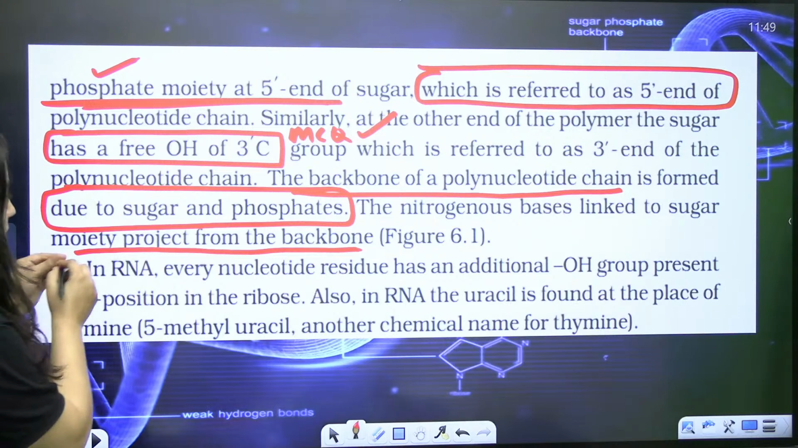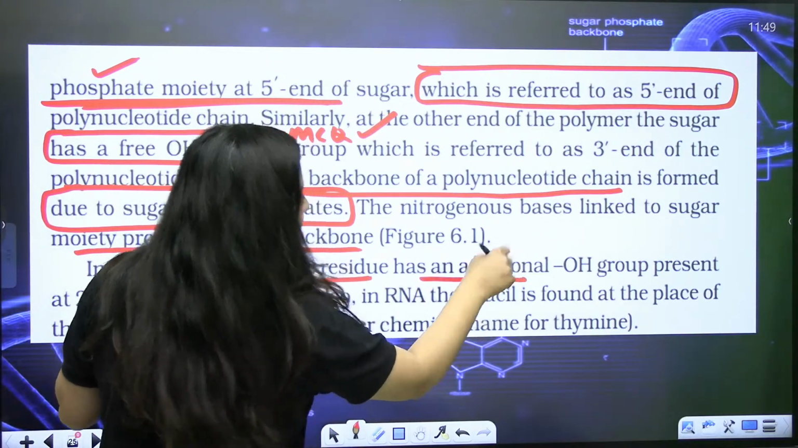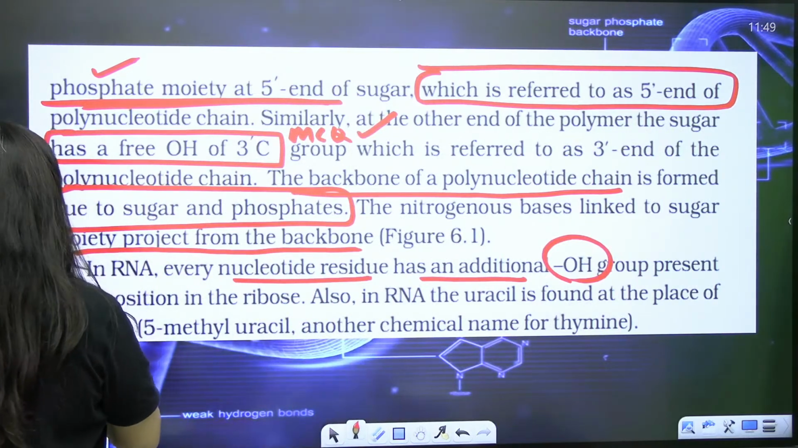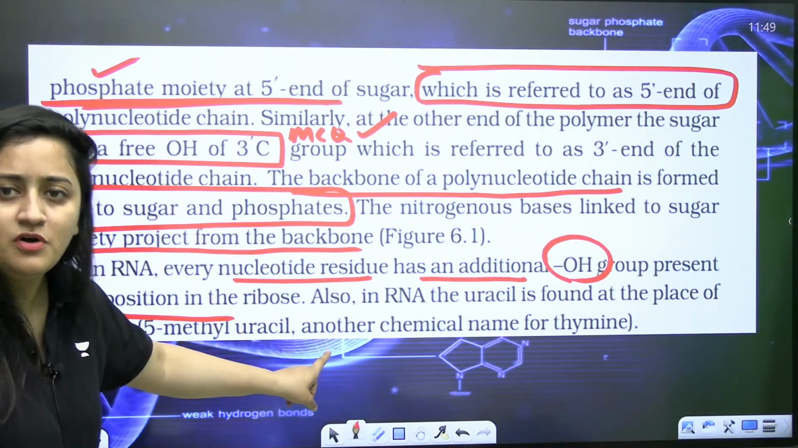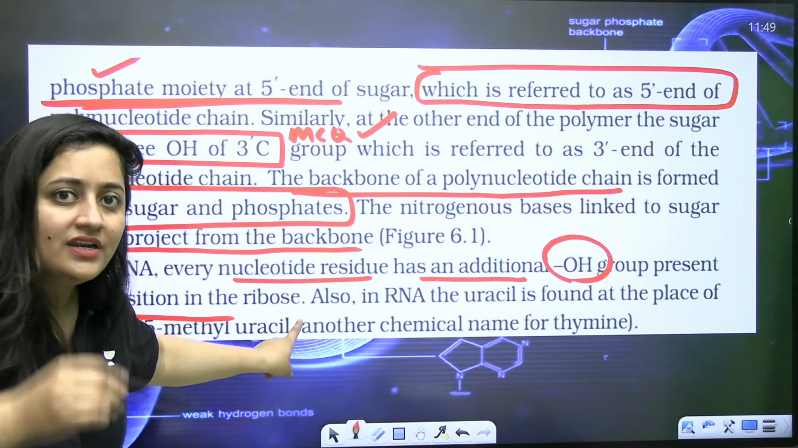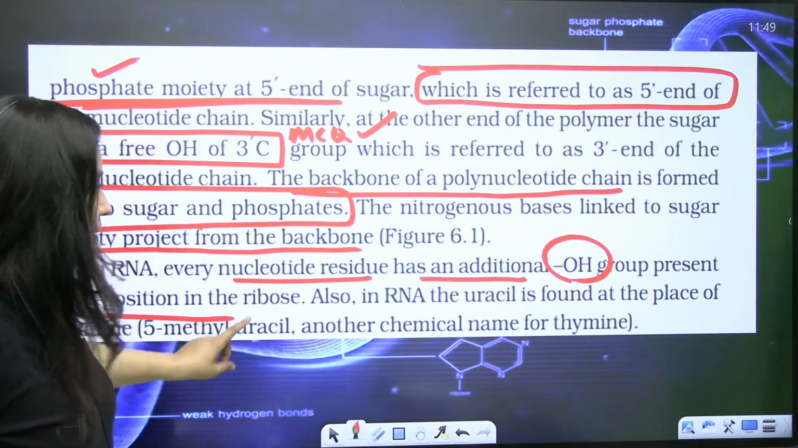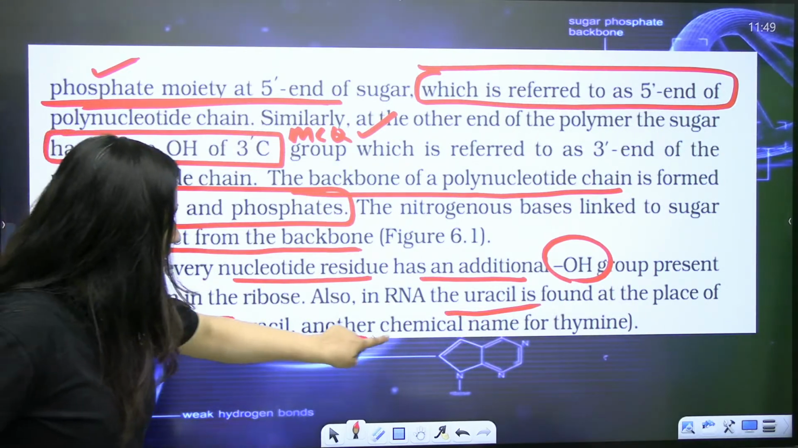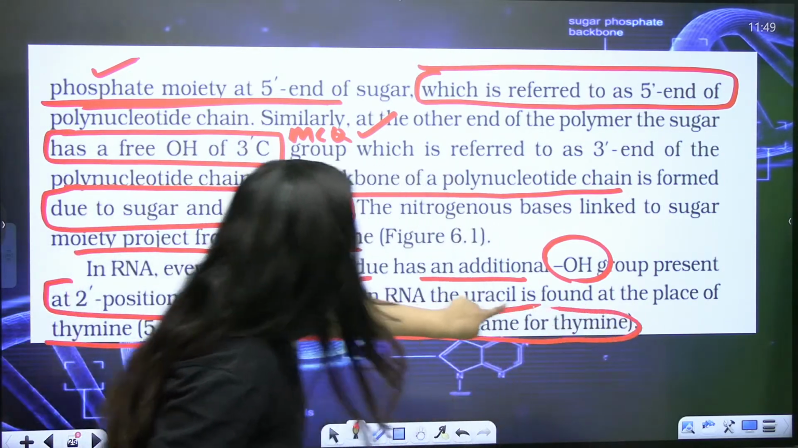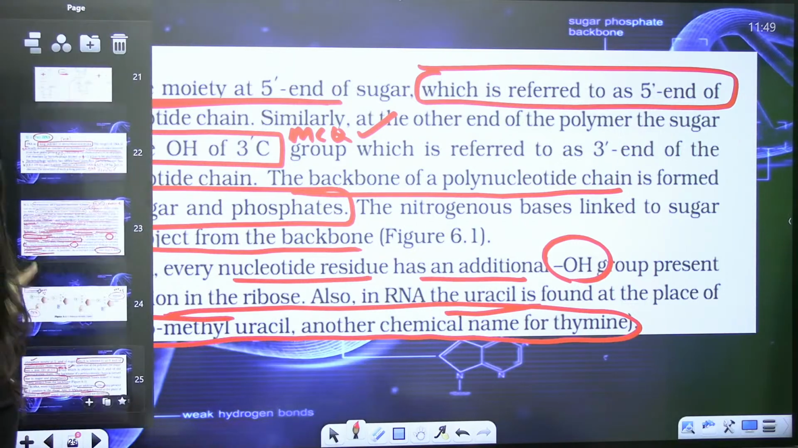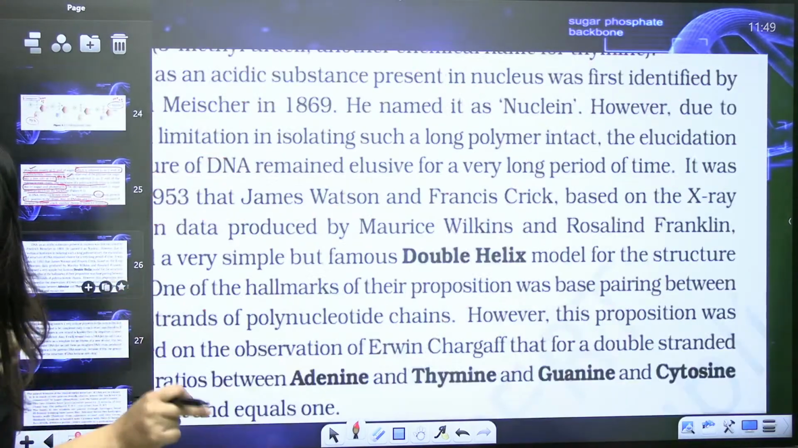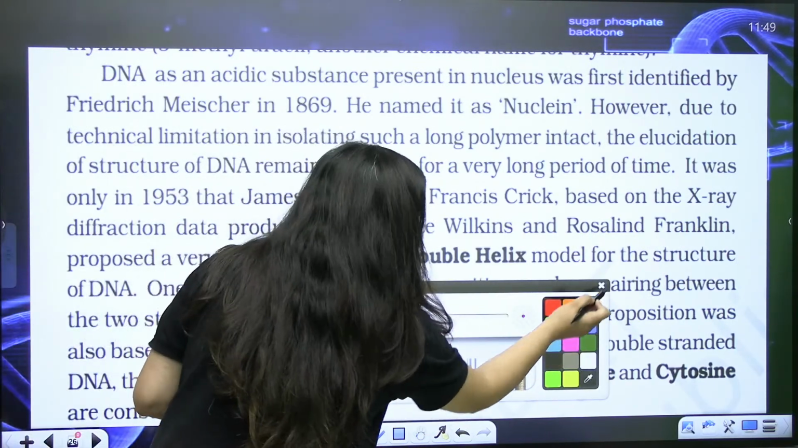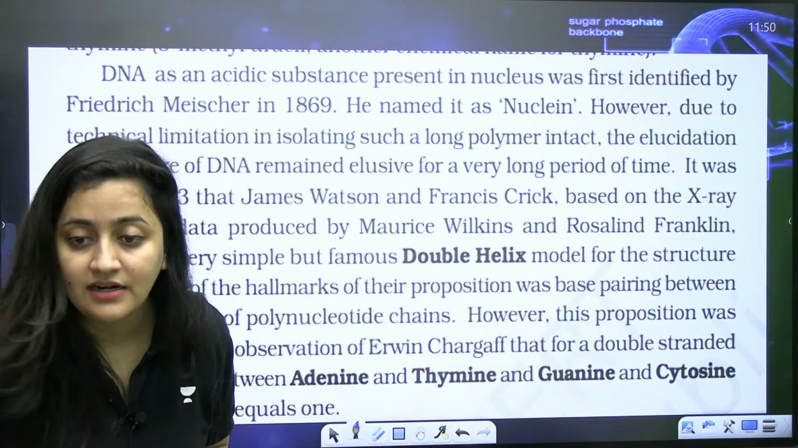And when you are talking about RNA, every nucleotide residue has an additional OH group present at the 2' position in the ribose, of course. Ribose sugar is having an extra 2' OH group. So in RNA, it is uracil in the place of thymine. Thymine is also known as 5-methyl uracil. I told you this before, bache, each and every point is in NCERT.